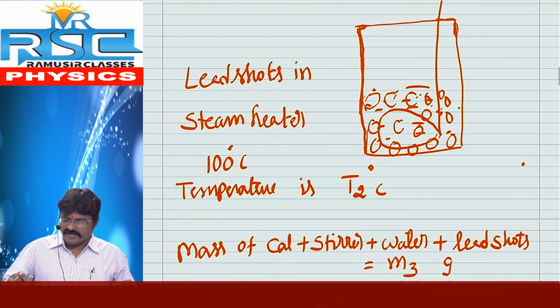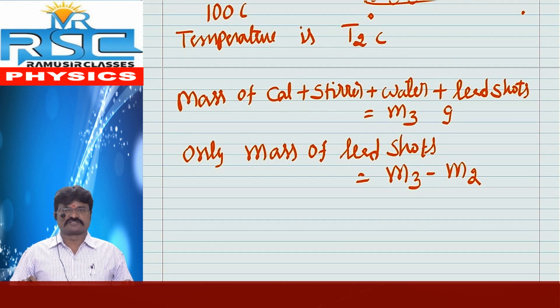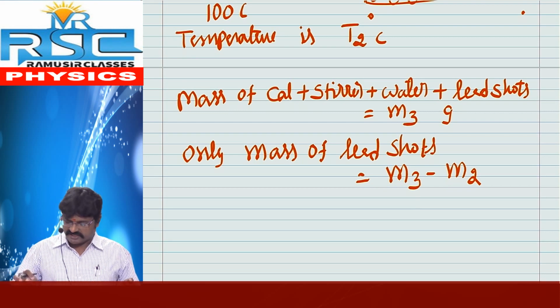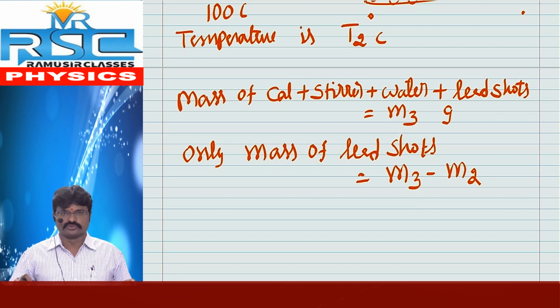But we require only the mass of lead shots. m3 means mass of calorimeter, stirrer, water, lead shots; m3 minus the mass of calorimeter, stirrer, water, which is m2, gives only the mass of lead shots.